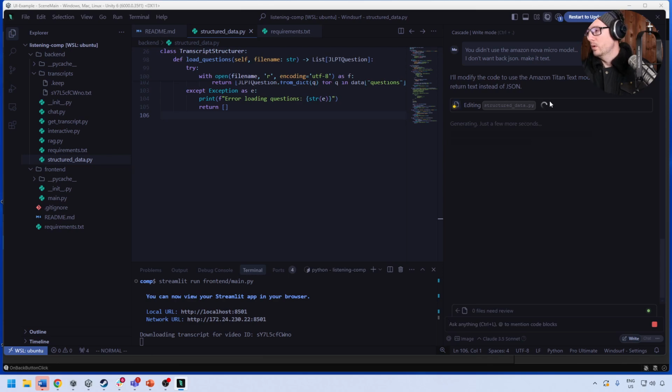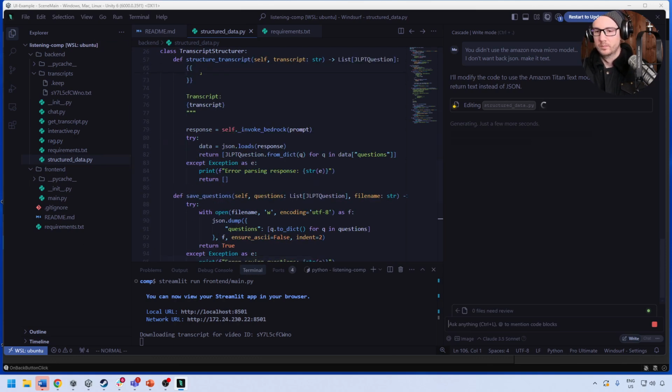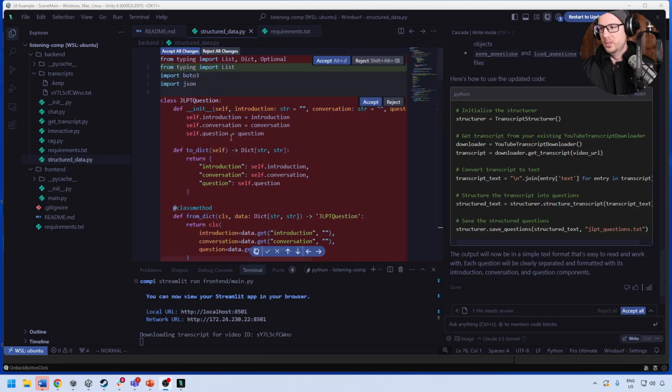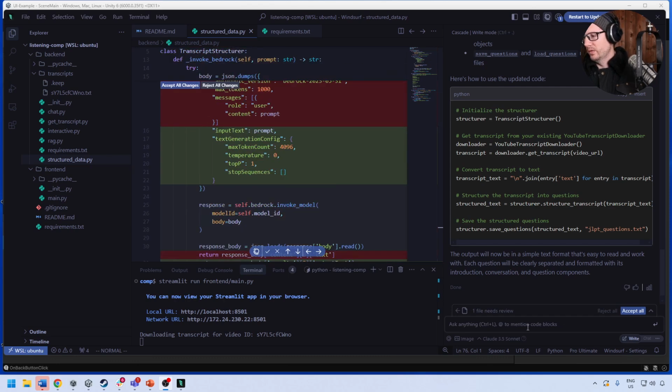No, it says Titan text model, Nova Micro. It keeps talking about Titan text. I don't know if it's confused or not, but that's not what I'm asking for. But we'll see what it does. Okay, so now we have something returned here, and it's done some major changes. It's still not doing what I told it. Look, you aren't listening.